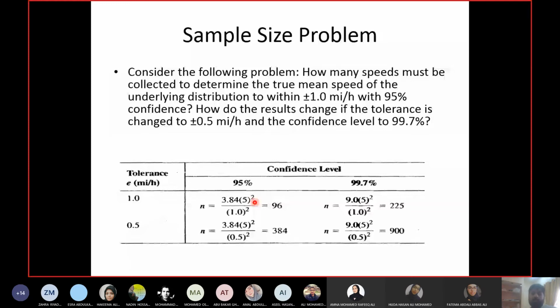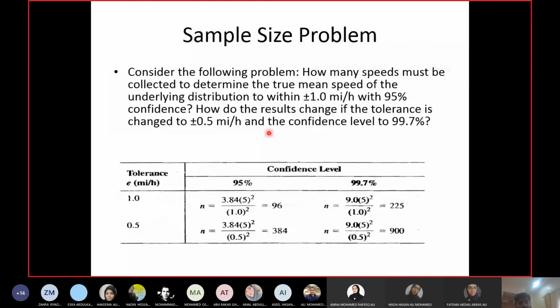Do I have a standard deviation here? No. Why not? Because I still have not collected the sample. So before collecting the sample, how can I calculate standard deviation? Standard deviation is not available. So the general rule is whenever standard deviation is not available, you will assume it to be 5 miles per hour. The assumed value of standard deviation is always 5 miles per hour. And E is already given, so there are no more unknowns here.